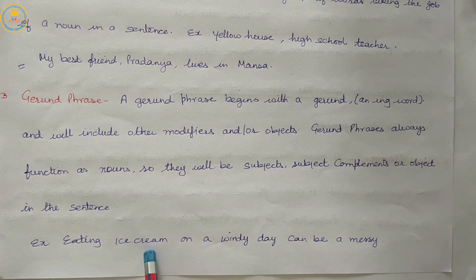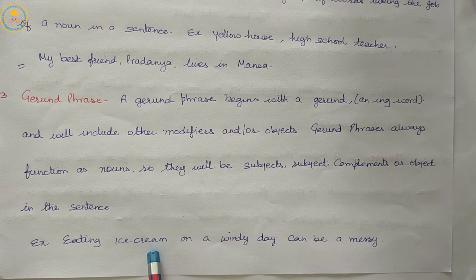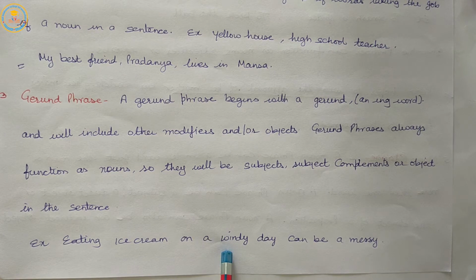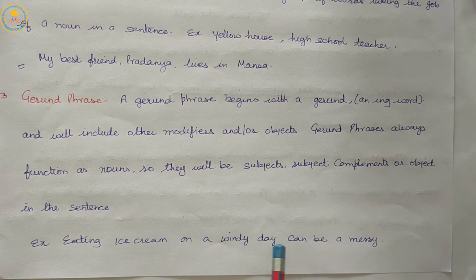Example: eating ice cream on a windy day can be messy. Eating ice cream on a windy day is the subject of the verb can be.